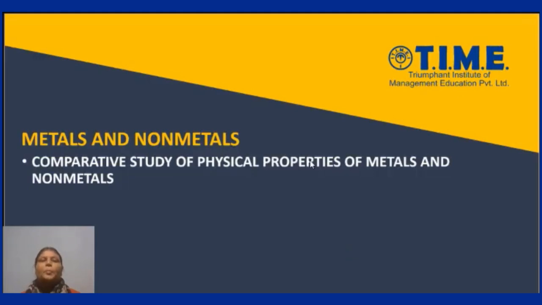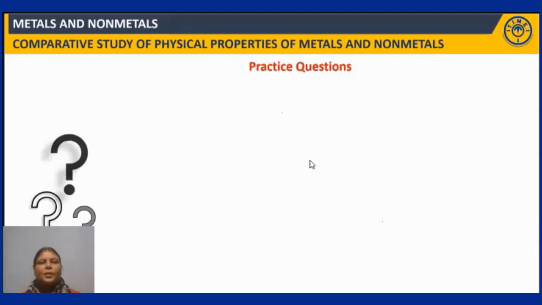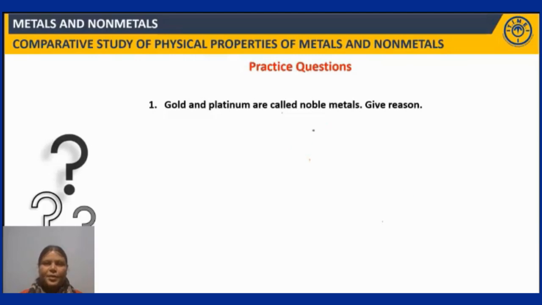Now, let's discuss practice based questions. So, here is your first question. Gold and platinum are called noble metals. Give reason. Fine. See, metals react with atmospheric gases like oxygen, carbon dioxide or moisture under some conditions to form new products. Fine. But gold and platinum are such metals which do not react with any of the atmospheric gases, nor with moisture, under any conditions. Because of this reason, these are considered as noble metals. Right? So, next question.